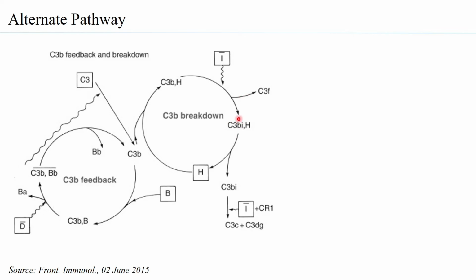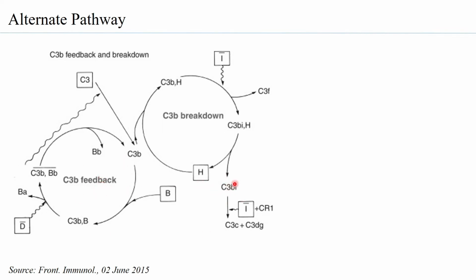Now, this inactive C3bi can be further degraded by factor I with the help of a cofactor to form C3c, C3dg, etc. And this can never bind to the factor B. So once you have the C3bi formed, this cannot go back into the C3b feedback loop at all.